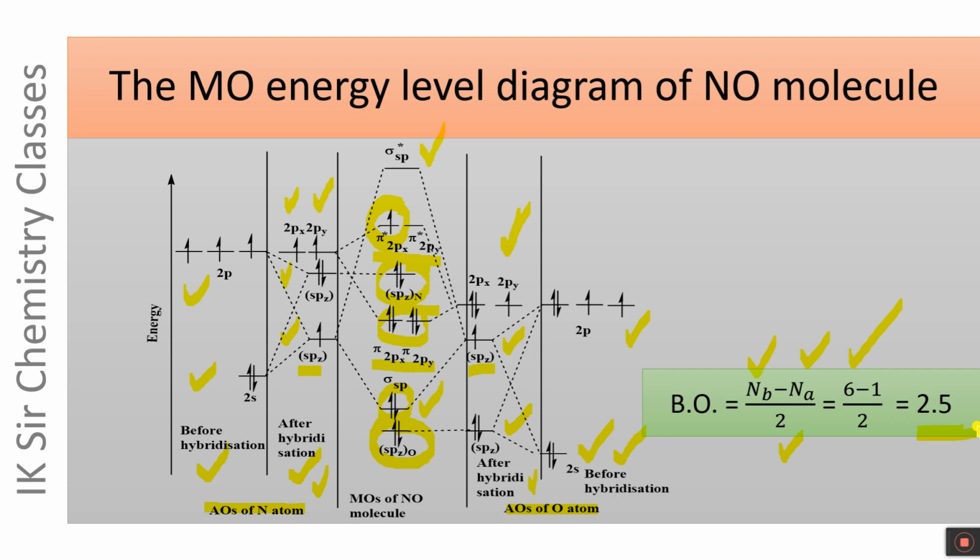Another feature of molecular orbital energy level diagram of NO molecule is that NO molecule contains two electron pairs, one localized mainly on oxygen atom and another localized mainly on nitrogen atom.